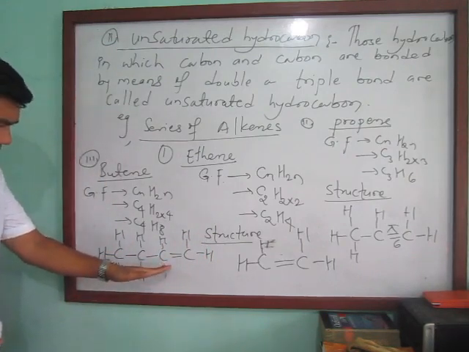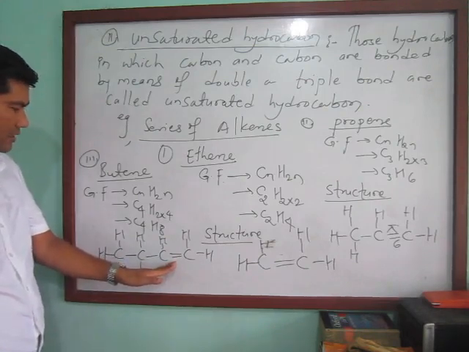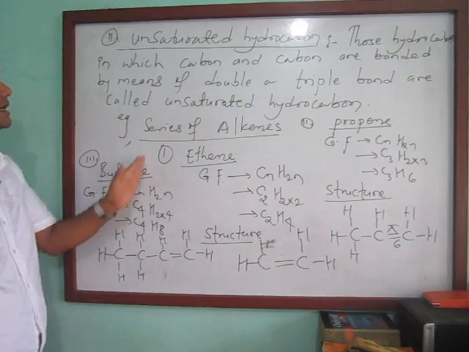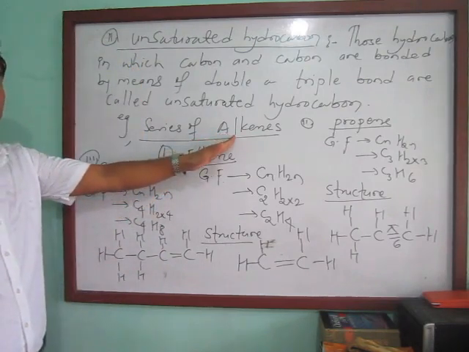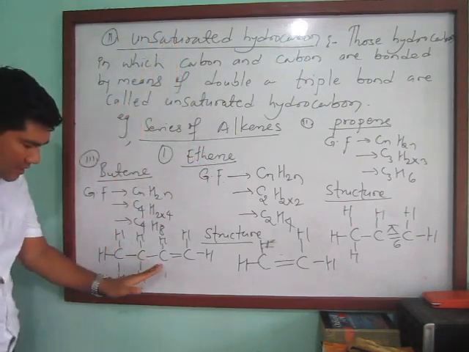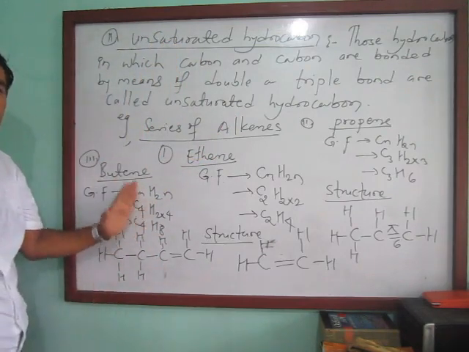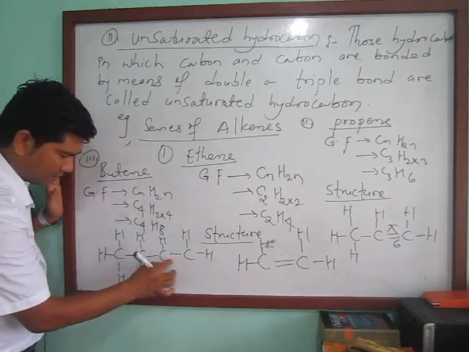Here is a double bond between two carbon atoms, so butene comes under the alkenes, and alkenes come under the unsaturated hydrocarbons. We can convert this unsaturated hydrocarbon into a saturated one by breaking the pi bond like this.